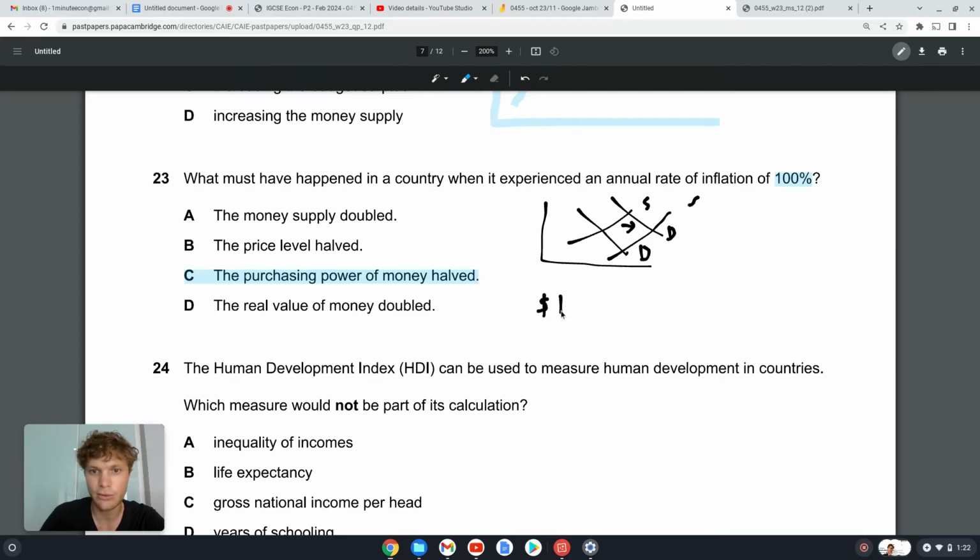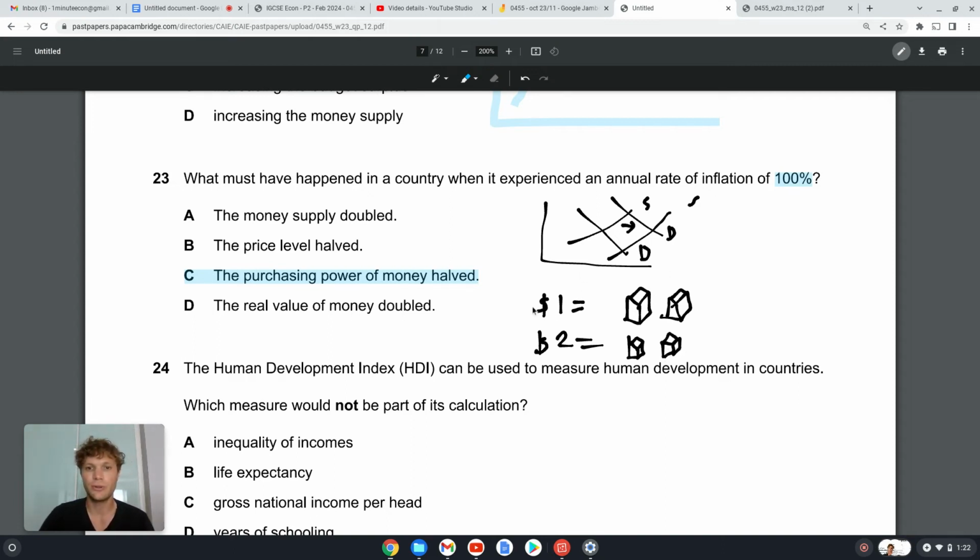If, let's say, we've got $1, so $1 could get you, again with my milk cartons, because it's easy to draw, 2 milk cartons. If we know that everything increased by 100%, right, then that means that now $2 buys you those 2 milk cartons, right, because the prices went up by 100%.